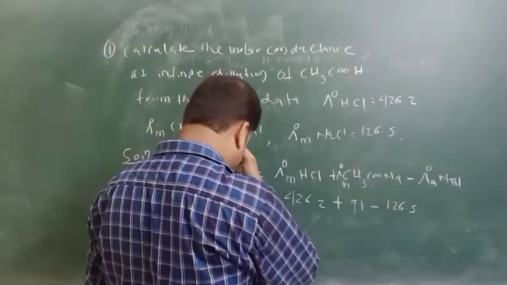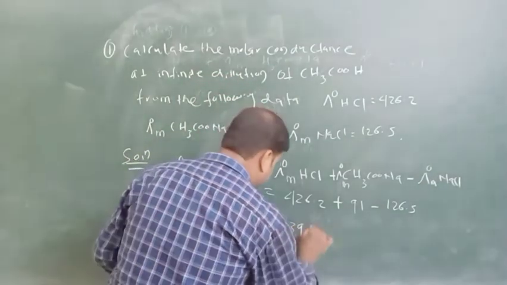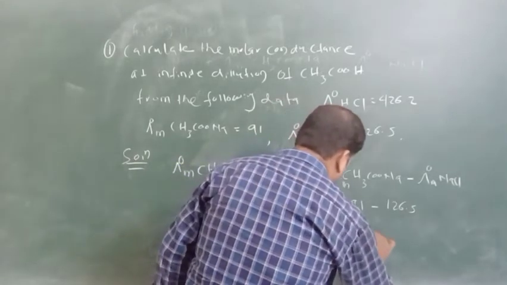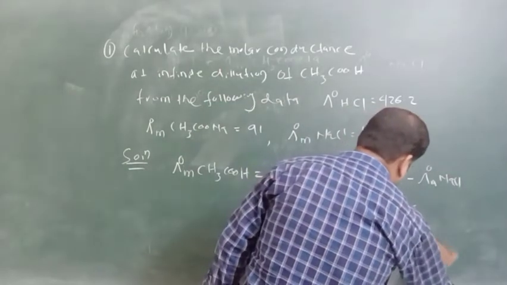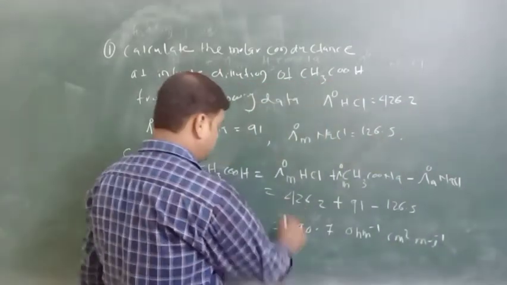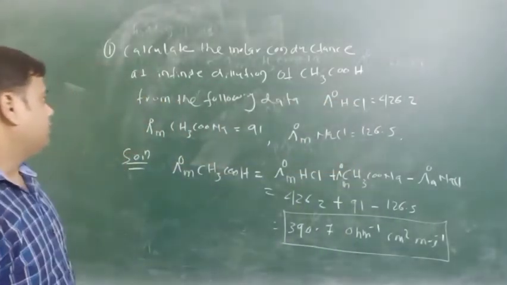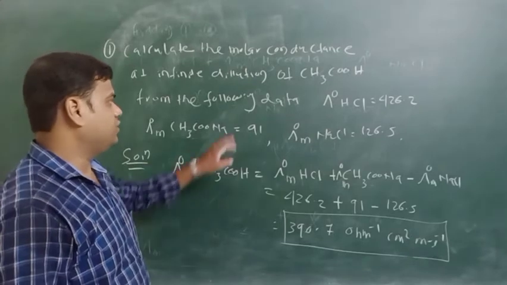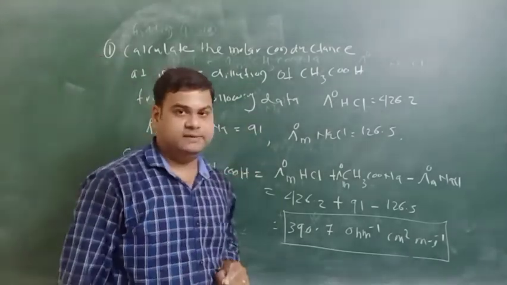So the value we have calculated is 390.7 ohm inverse cm square mole inverse. So this is the calculation of the molar conductance at infinite dilution of acetic acid from the data of HCl, sodium acetate, and NaCl.